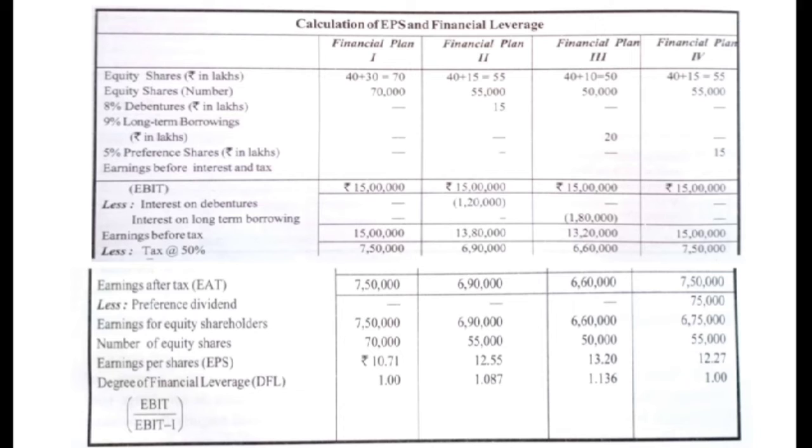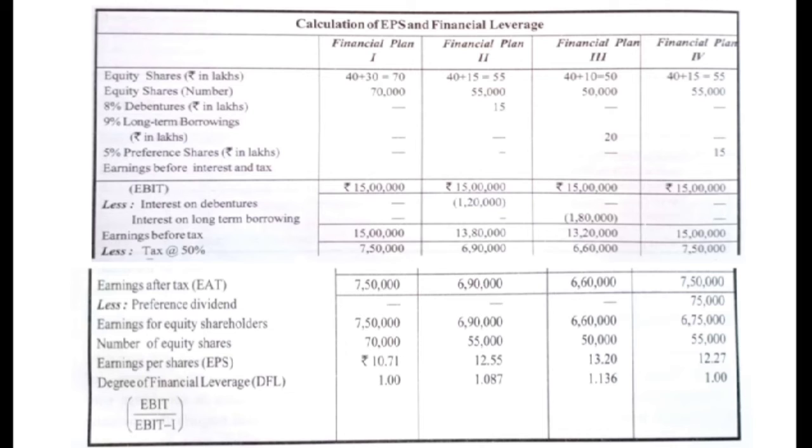15 lakhs, and the rate of interest is 8%. So 8% on 15 lakhs comes to rupees 1,20,000. That is the interest on debentures under the second plan. Then, next line, we deduct the interest on long-term borrowing.